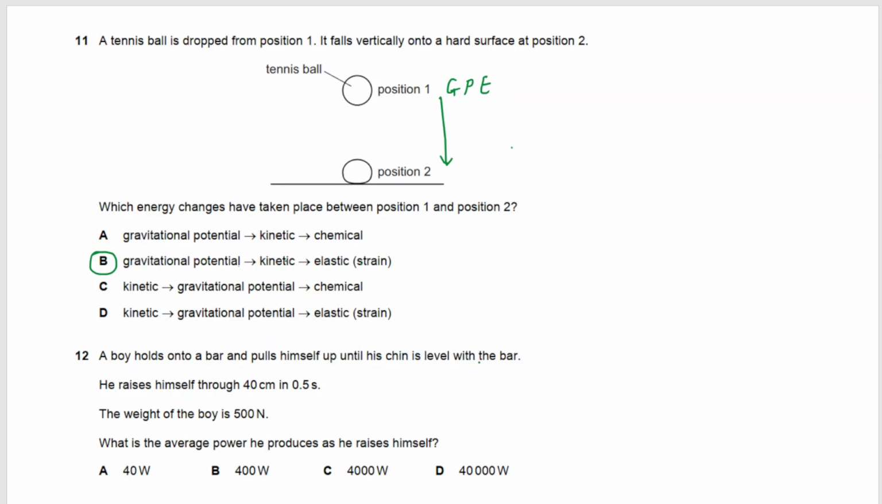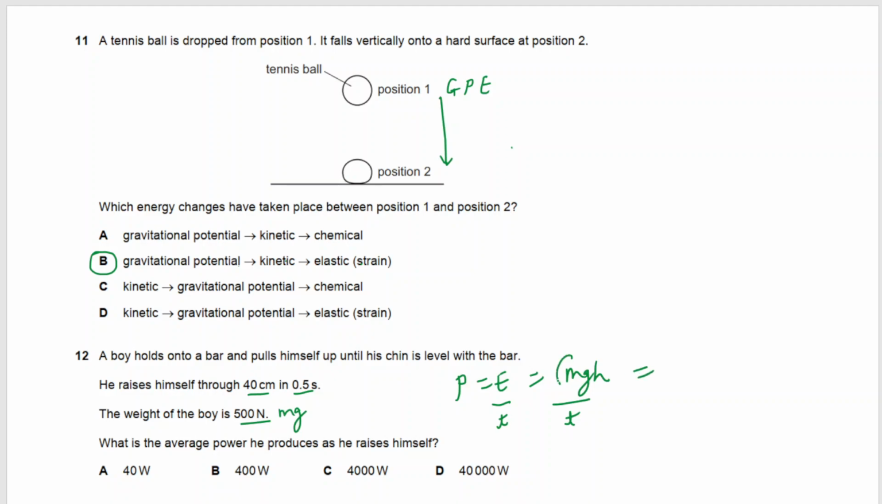His chin is level with the bar. He raises himself through 40 centimeters in 5 seconds. The weight of the boy is 500 newtons. Weight means mg, and the value of mg is given. What is the average power he produces as he raises himself? Power is given as energy over time. Energy in this case is the gravitational potential energy because the man is raising himself. So potential energy is mgh upon time.